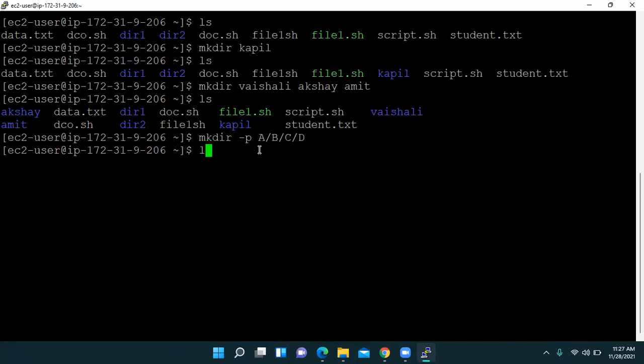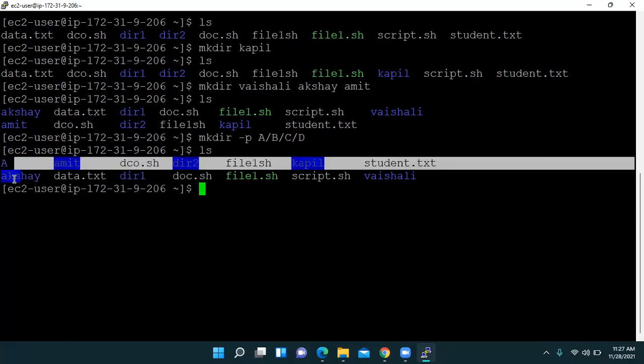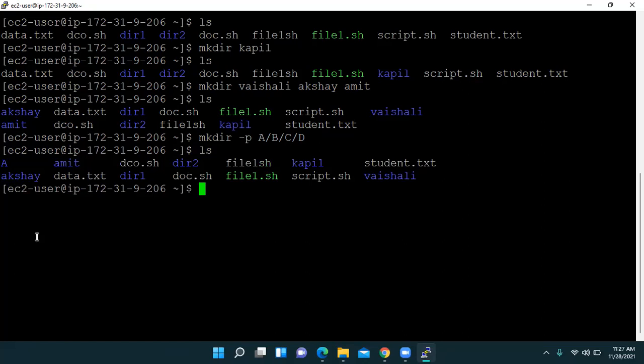So again we have created folder A successfully. See, initially it is showing alphabetically. So A is there, we have A, and then we have Amit. Oh my god, why is that actually showing here? Don't know, students. By the way, we have created A successfully, no problem.